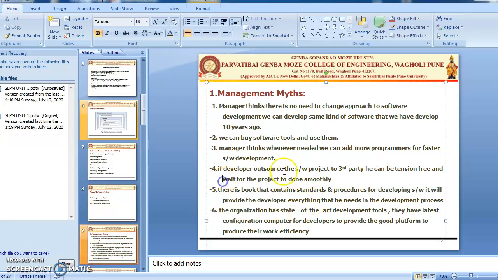So this is the reality for this software if the developers outsource the project to a third party. Then the fifth one is, there is a book that contains standards and procedures for developing software. It will provide the developer everything that he needs in the development process. But what is actually the reality? If a rule book exists, the question still arises: is it actually used by the developer, or are software developers aware of these types of books, standards and procedures?